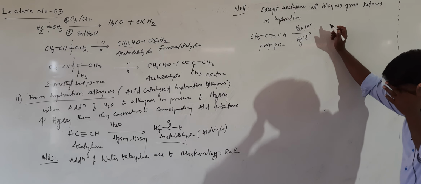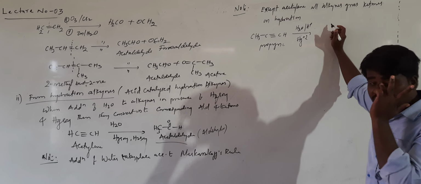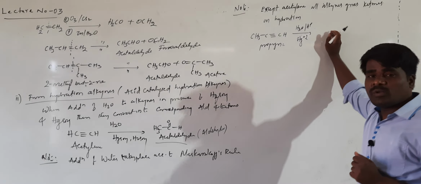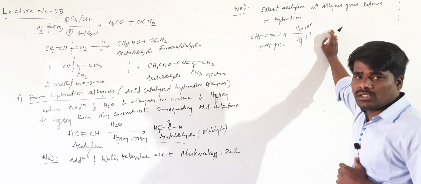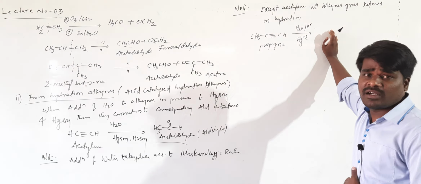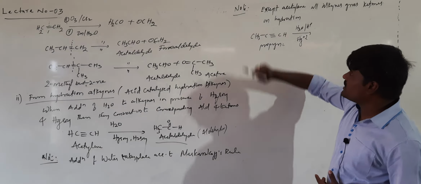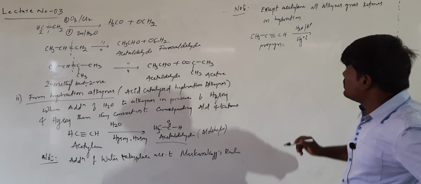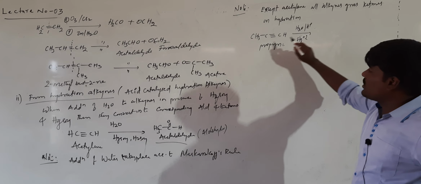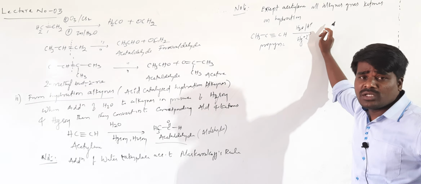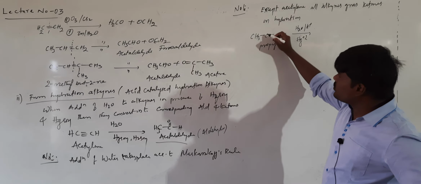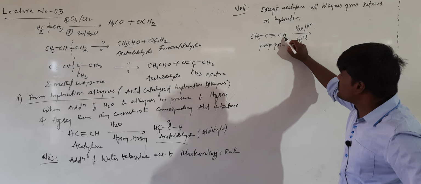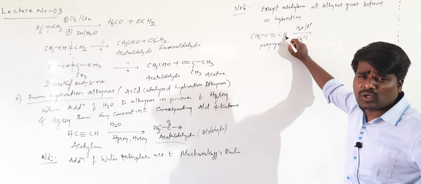Addition of water takes place according to the Markovnikov rule. Hydroxy group should be added to the carbon having less number of hydrogens, and hydrogen of water should be added to the carbon having more number of hydrogens.